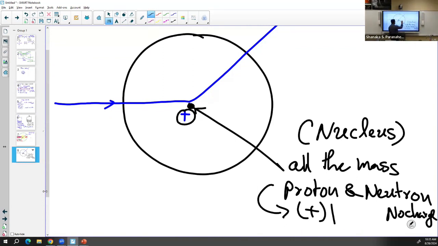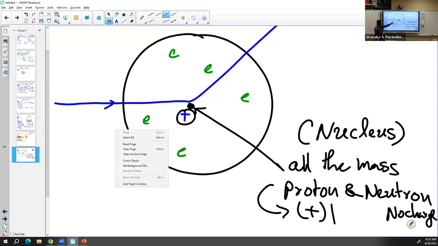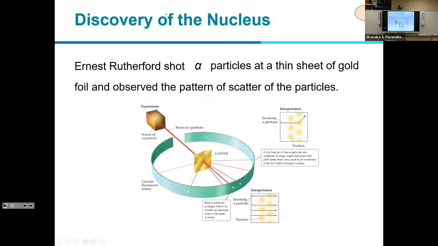And also electrons are in the atom. So electrons are outside of the nucleus. And because it is extremely small in nature, an alpha particle is not going to interact with these particles. So it's extremely small compared to the size of an atom. And when you compare the size of an atom to the size of the nucleus, to compare it to a real world example, you can take the size of the atom as a soccer field, and then the center is going to be like the soccer ball in the center of the field. So that's the size comparison in the real world.